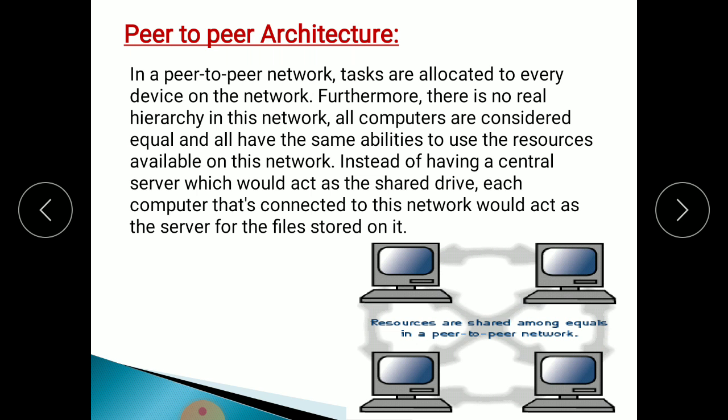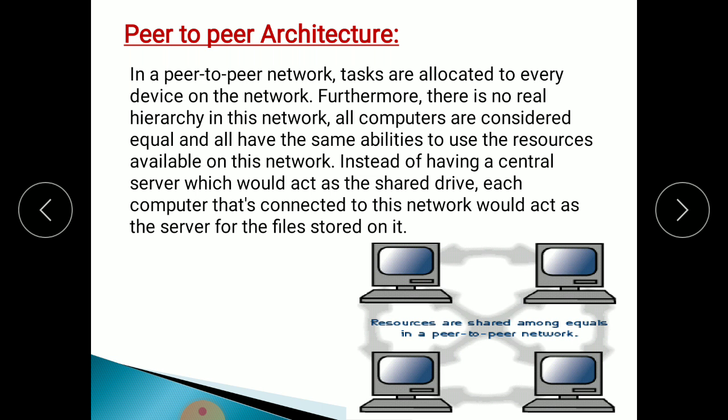The first one is peer to peer architecture. In a peer to peer network, tasks are allocated to every device, meaning a task is allocated across a number of devices on the network. Furthermore, there is no real hierarchy in this network, meaning it cannot have a proper hierarchical diagram.